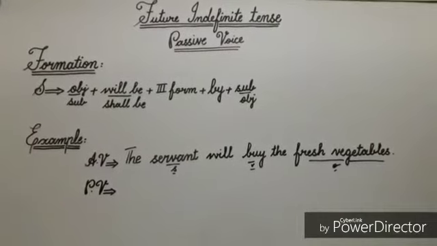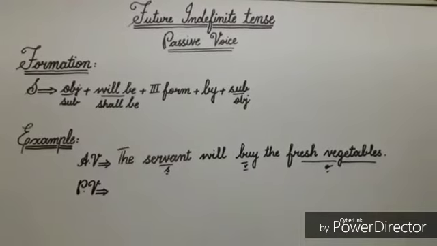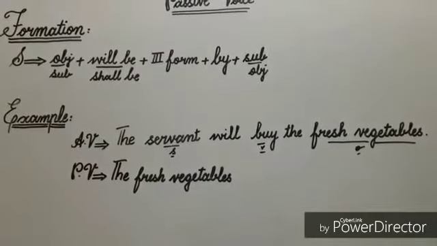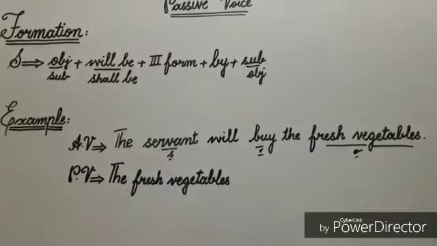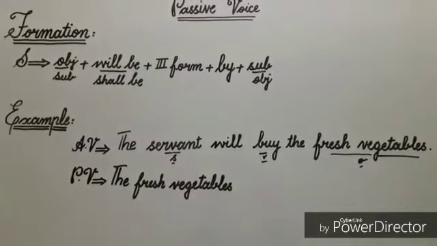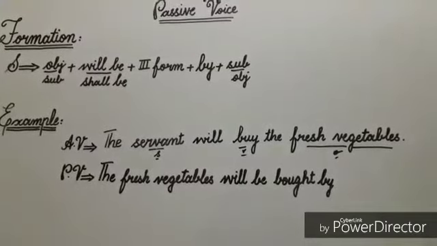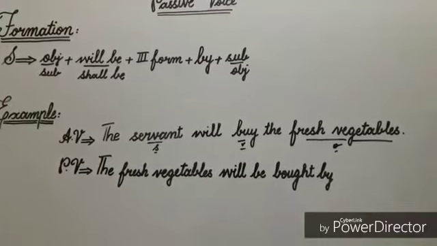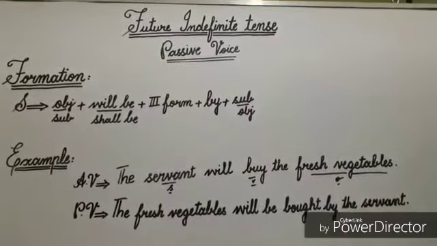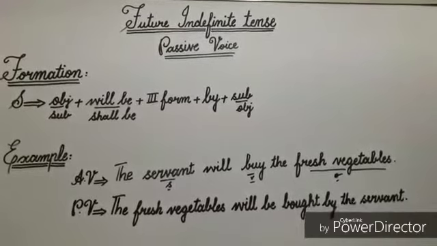According to the formation, firstly I'll write here the object. In this sentence, the object is fresh vegetables, so I'll write here fresh vegetables. Next to fresh vegetables, I'll write the helping verb will be, the third form of verb bought, and then the preposition by. Next to preposition by, I'll write the subject, and in this sentence, servant is the subject, so I'll write it here. Now you can see that by using this formation, we have changed our active voice sentence into passive voice.